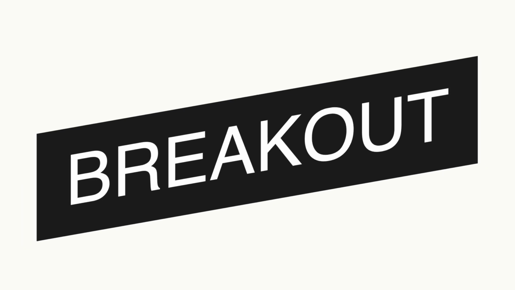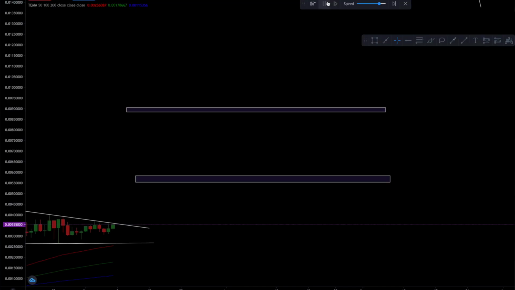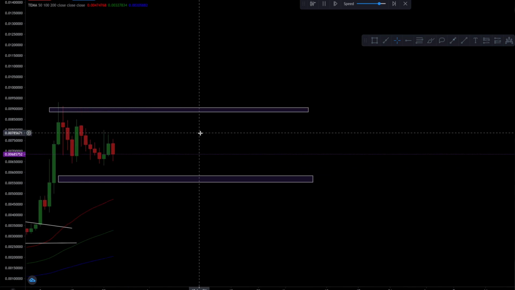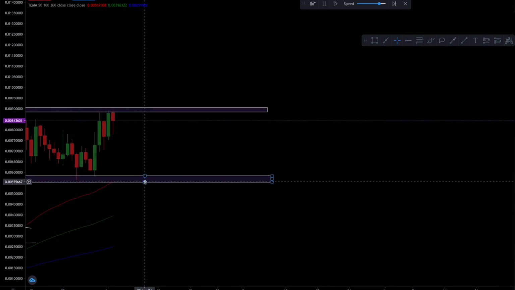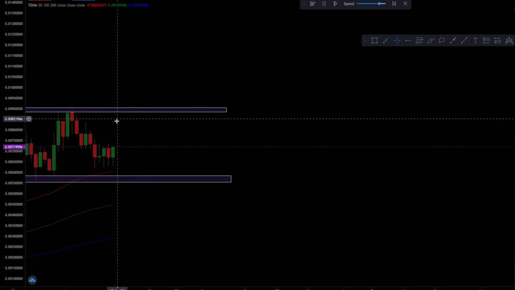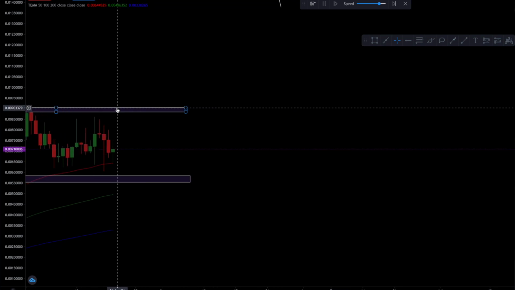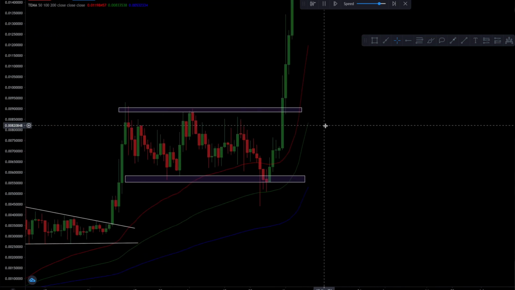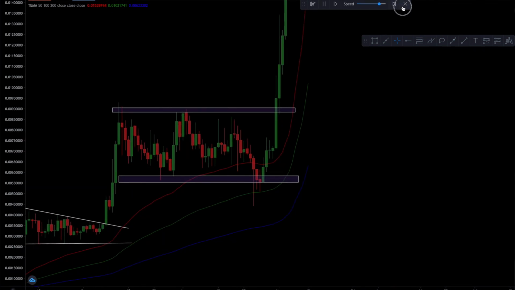So, a breakout is basically price getting out and breaching a particular price level on the price chart that was acting as a resistance or a support. Like if you open up a price chart and notice the price movement, you will find a point on the chart where the price faces difficulty to cross. Price may bounce off from it multiple times before finally breaching it and breaking out from it. And when it does, we call it a breakout.